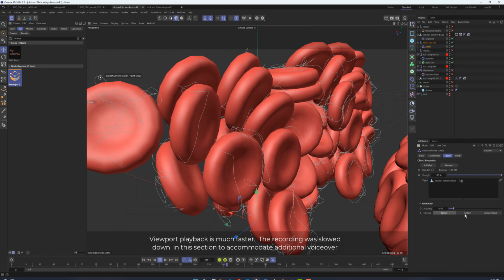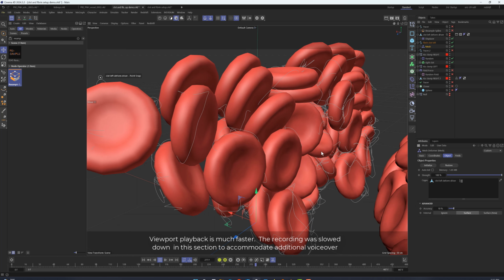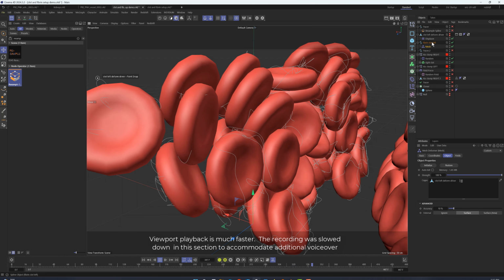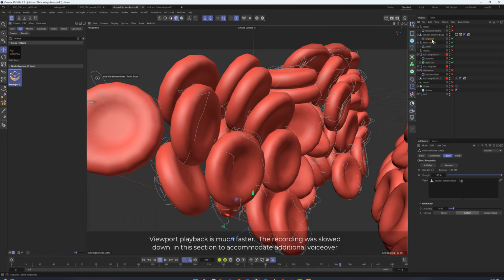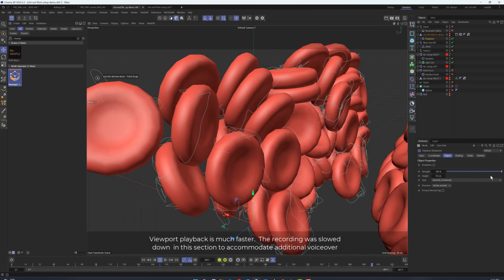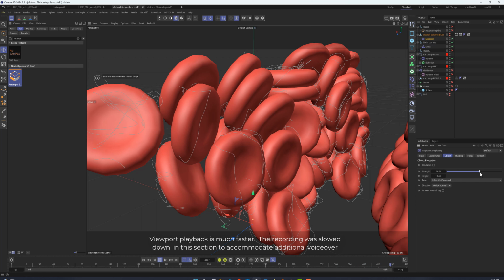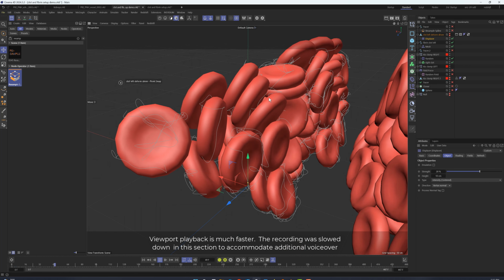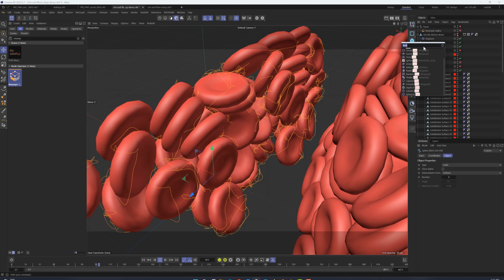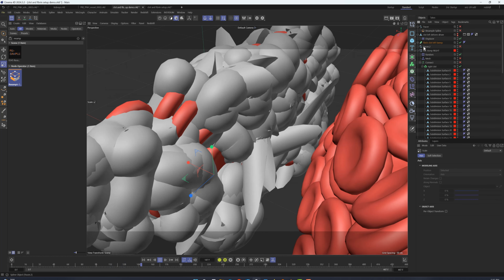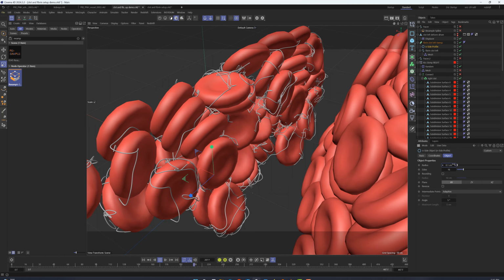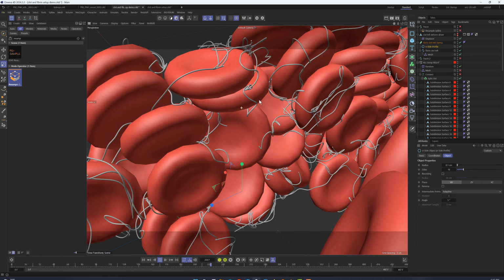And we see that the fibrin spline is animated. But this amount of deformation might be a bit much as the spline is starting to clip into the RBCs. So we can reduce the strength of the displacer underneath the deformation driver object and reduce how much the fibrin spline is moving. To make the spline visible in your renders, we can add a sweep and lower the diameter of the profile a little bit. Or if your render engine supports spline rendering, just add the appropriate tag.